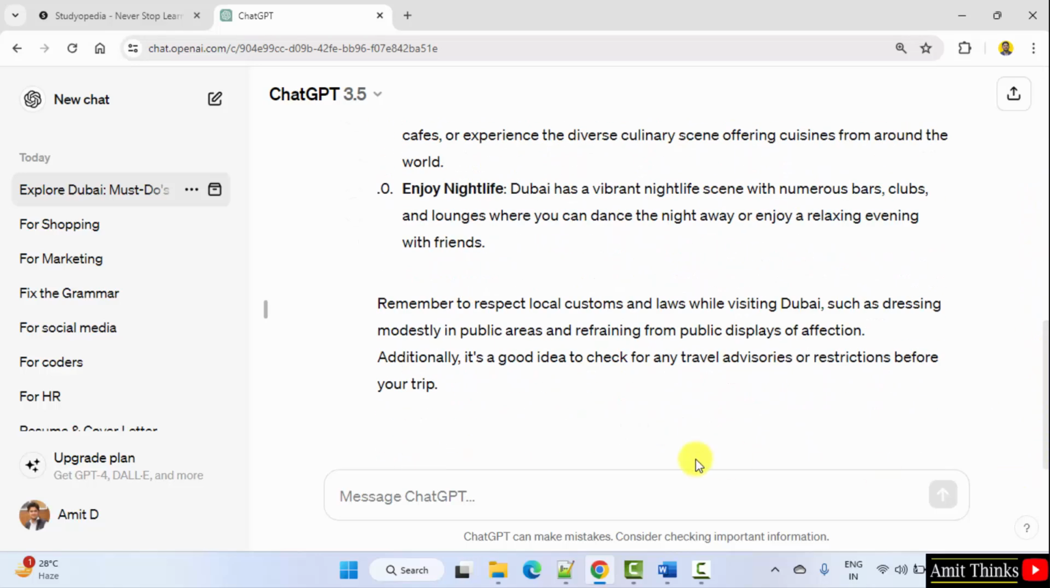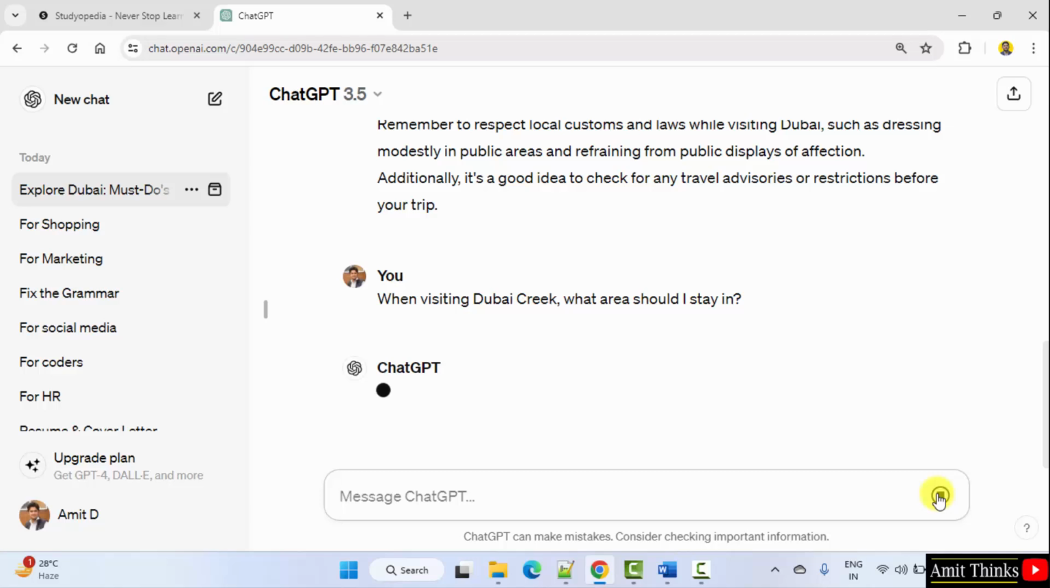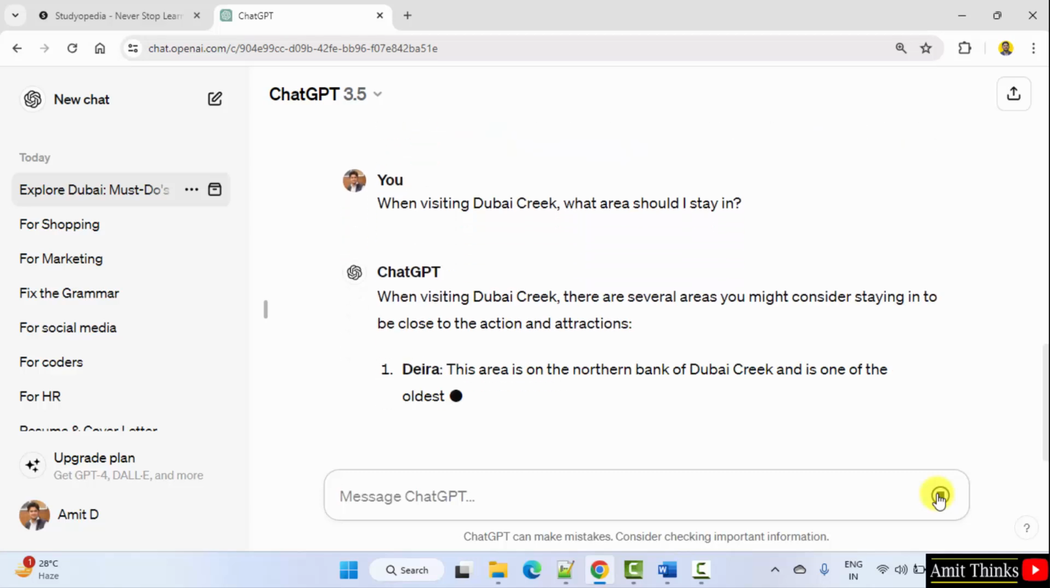Now let's say I want to visit a specific place in Dubai. I want hotel recommendations. So there is a place in Dubai called Dubai Creek. I have just mentioned, when visiting Dubai Creek, what area should I stay in? Let's see what would be the recommendations.